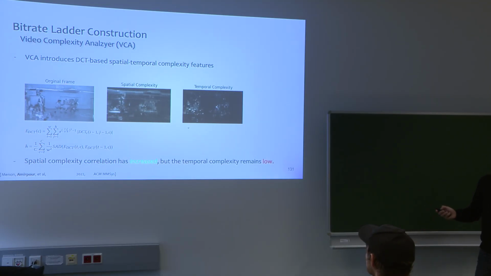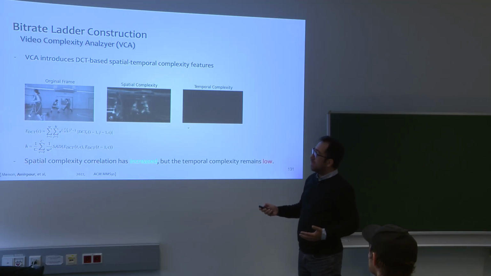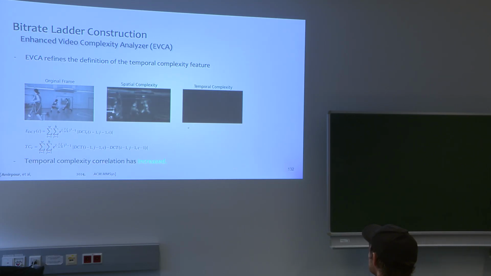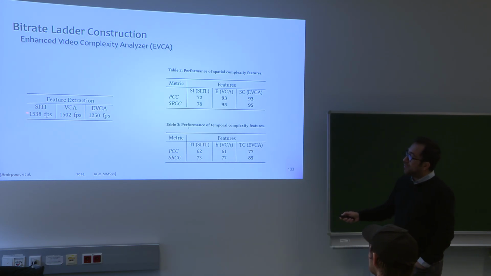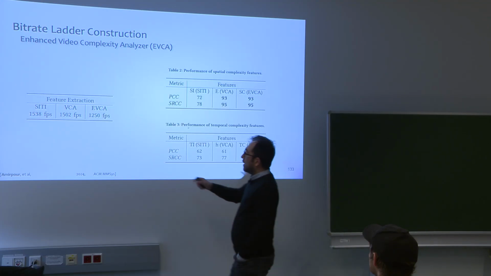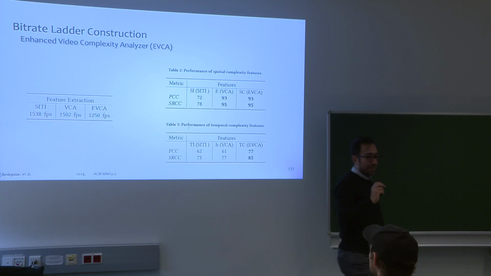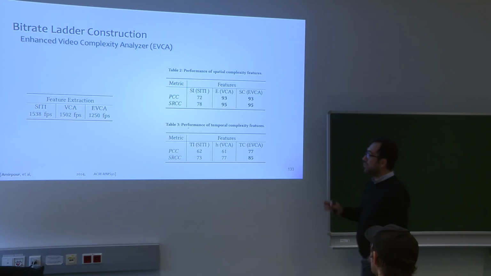But later we extended this work. Actually, we re-implemented this work. This had been done on a CPU, but later we also wrote it in Python so that if you have a GPU, you can also use this method to predict the spatial complexity and temporal complexity of the video. As you can see, compared to the state of the art, we reach more or less the same speed. We can extract features for around 1,200 frames. So it is completely real time, super fast.